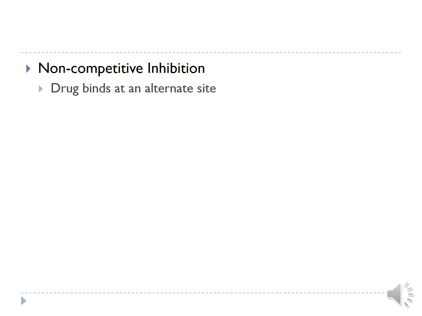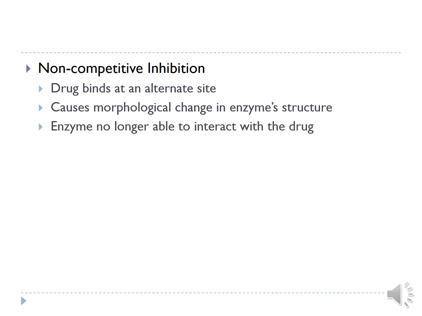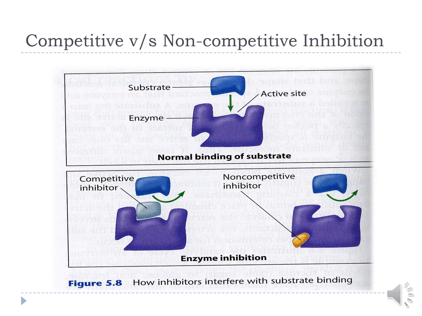And due to binding of the drug, what happens? There are morphological changes in the enzyme structure, and as a result this enzyme is no longer able to produce its normal action. It is no longer able to bind with the substrate at all, and as a result this enzyme, for the rest of its life, is not able to produce its action. It is a non-reversible type of inhibition where maximum speed, that is Vmax, can never be reached. Non-competitive inhibition is where the drug binds to a site other than the substrate binding site.